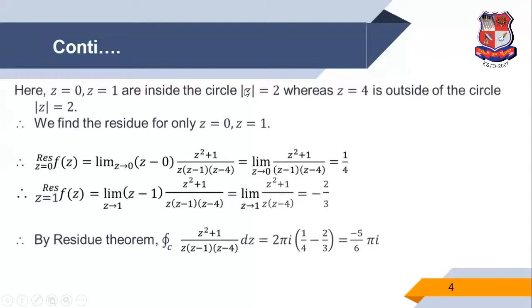And radius is 2. So we draw the circle. We also draw the points: z is equal to 0, that means x is 0, y is 0, so the point (0, 0). z is 1, so the point (1, 0). And z is 4, then the point (4, 0). And then we decide which point is inside and which point is outside of the region.